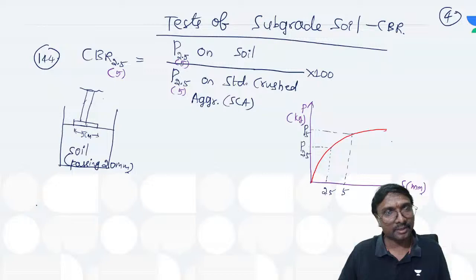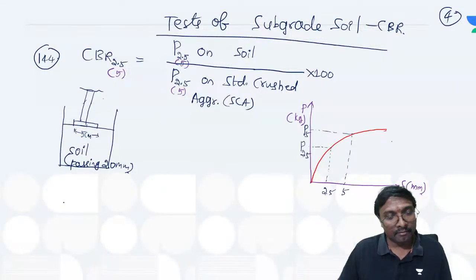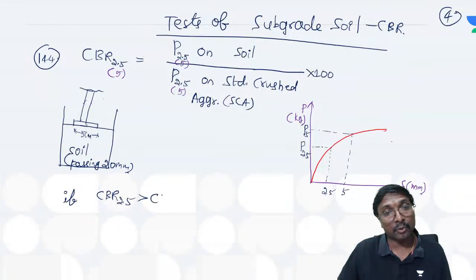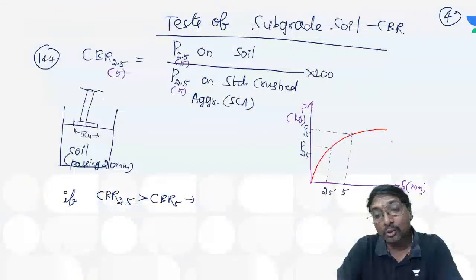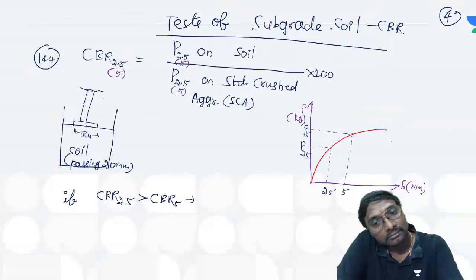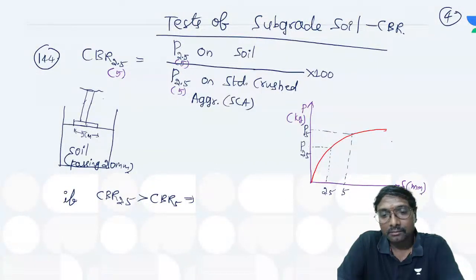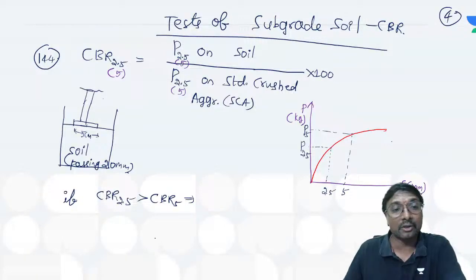This is how we'll be getting the CBR. Okay? Suppose CBR 2.5 is greater than CBR 5, what do we need to do? We need to accept the test results, or we need to reconduct the test? Yes, we have to accept.